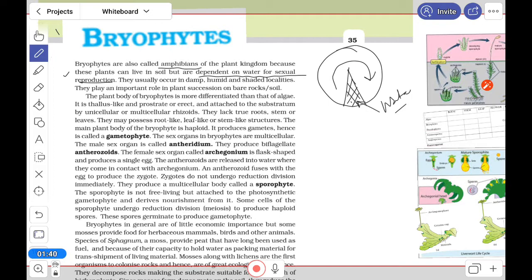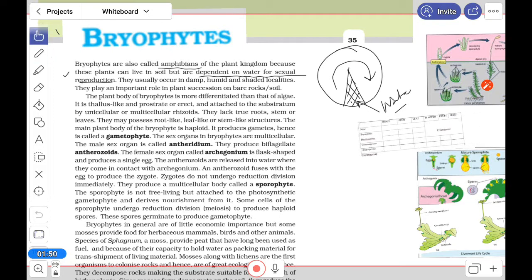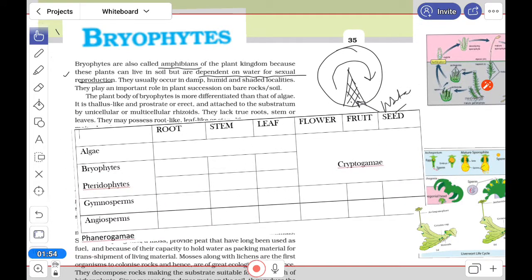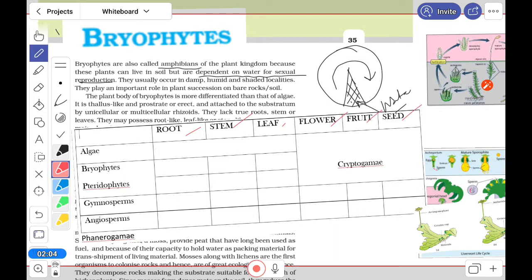Now, bryophytes and algae and others, we have to differentiate a little bit. So let's check this one. Look at here. Here I have written all: I mean root, stem, leaf, flower, fruit, and seed. It is found in any plant.